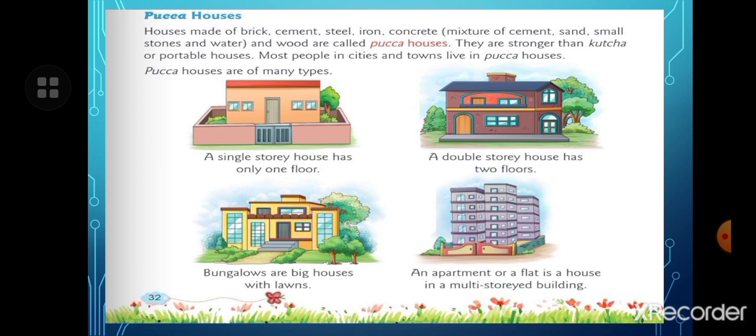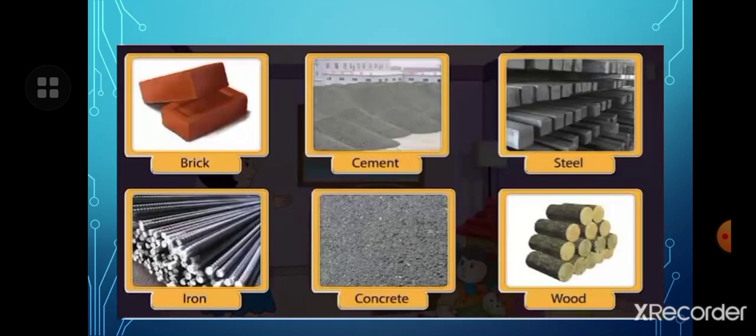Most people in cities and towns live in pakka houses. So children, we see pakka houses in the cities and kacha houses in the villages. Pakka houses are of many types, like a single-story house which has only one floor, and a double-story house which has two floors. Bungalows are big houses with a lawn. An apartment or a flat is a house in a multi-storied building. Materials used for pakka houses are bricks, cement, steel, iron, concrete, and wood.